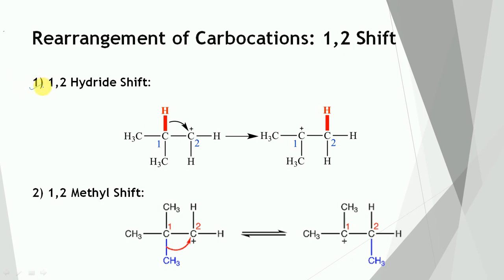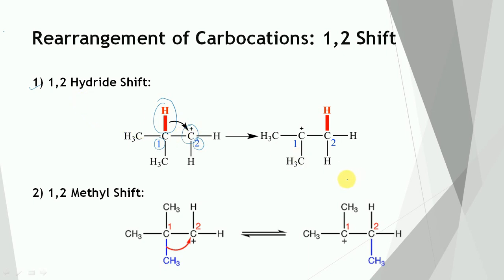The first one, 1-2 hydride shift. In this case, the hydride ion shifts to the carbon that carries the positive charge. The hydride ion shifts from carbon number 1 to carbon number 2, which carries the positive charge. So it is called a 1-2 hydride shift.